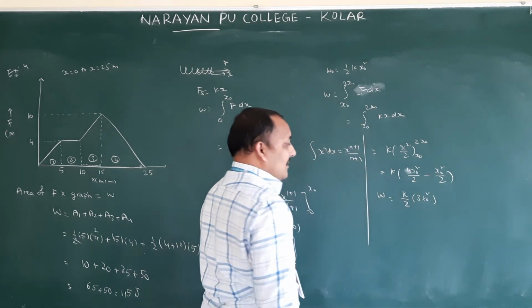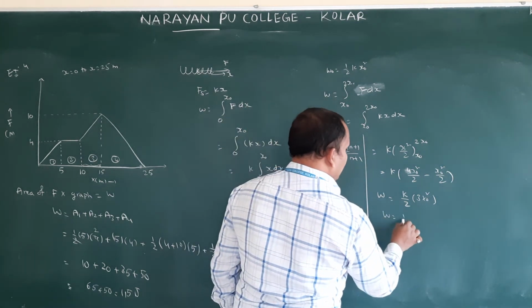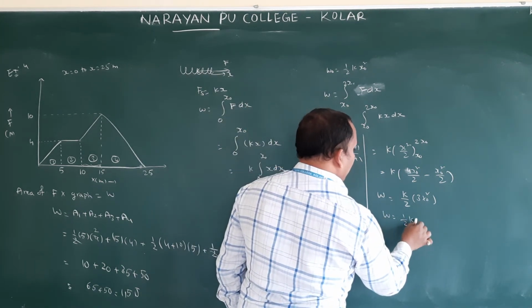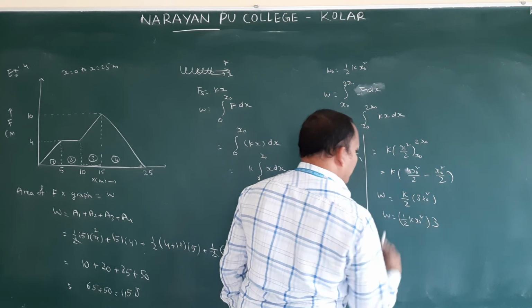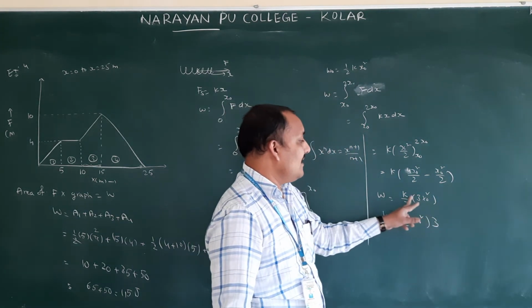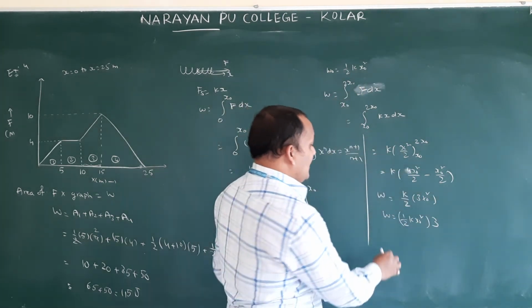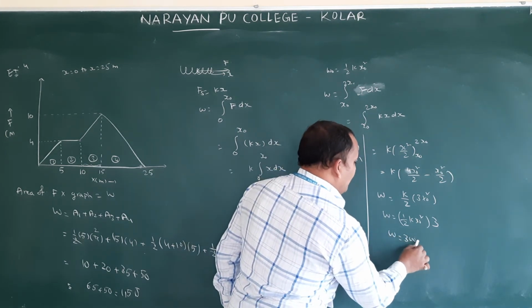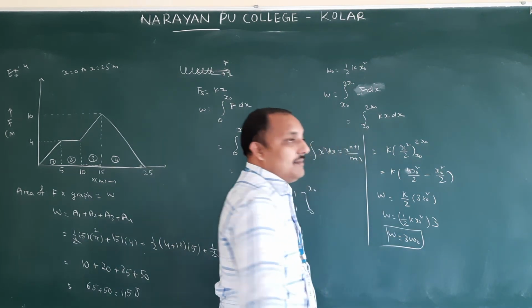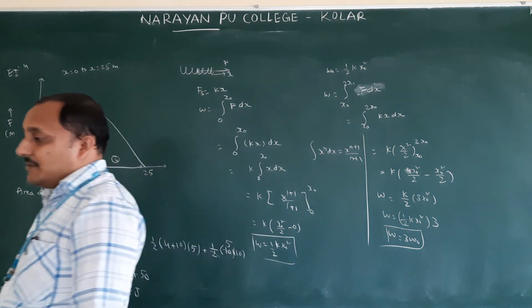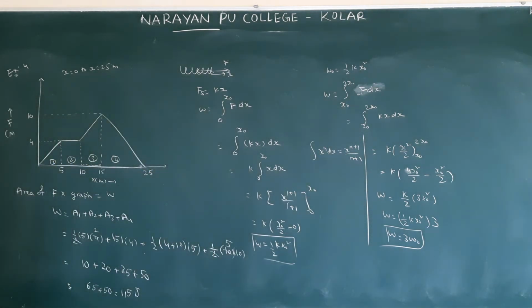So in place of k x0 square, I wrote 3 outside. Half k x0 square means how much? W0. So W is equal to 3 W0. They ask W in terms of W0. W is equal to 3 times W0. So that is about example 5.